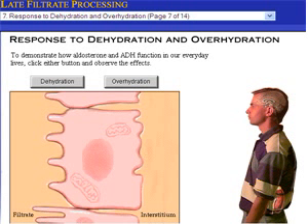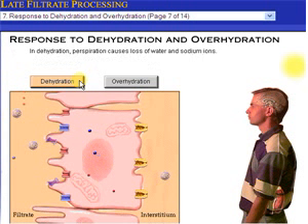Now let's look at two common conditions to demonstrate how these two hormones function in our everyday lives. Click the dehydration button to see how the hormones respond when you lose fluid through perspiration. In dehydration, which could be caused by hot weather, perspiration causes the body to lose both water and sodium.